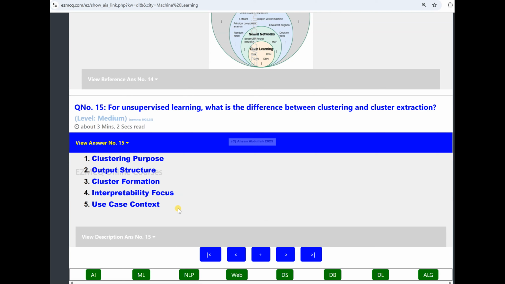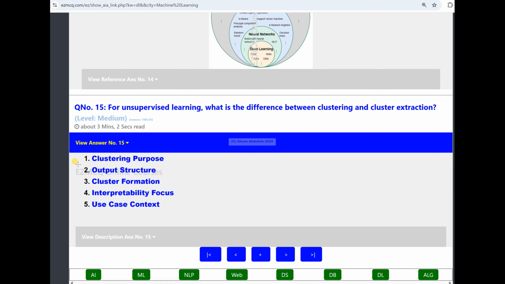So what is the purpose of clustering? To explore and understand the data, the structure of the data, and that is used in future analysis. Now, cluster extraction, like in K means, directly partitions the data for specific tasks. So basically, this is like discovery versus grouping that we've already discussed.